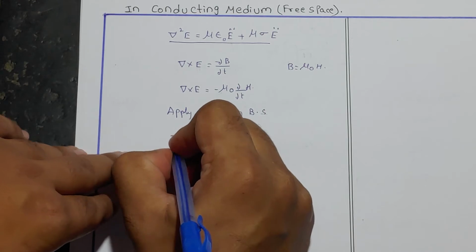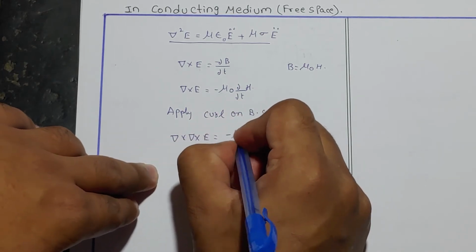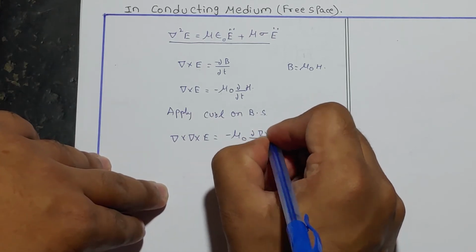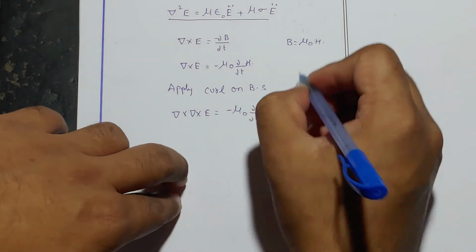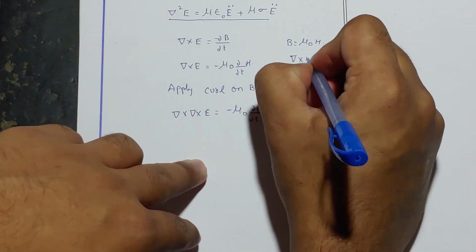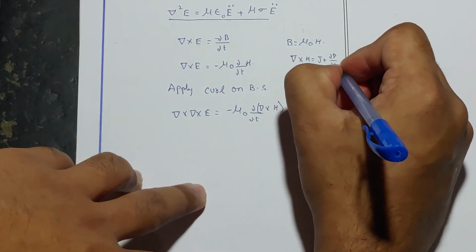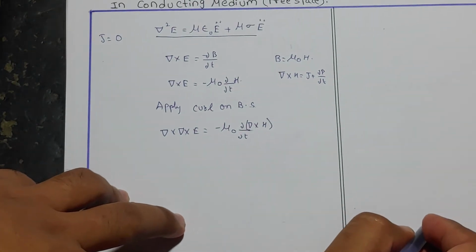That is, del cross del cross E is equal to minus mu naught dou by dou T of del cross H for the inner term. We know that Maxwell's first equation, del cross H is equal to J plus dou D by dou T. As this is in the free space, J would be equal to 0.